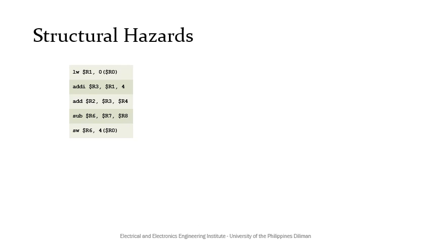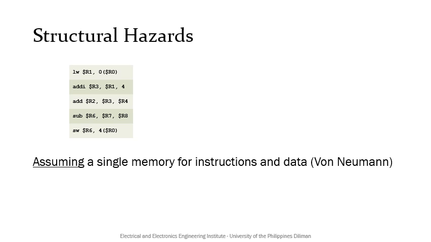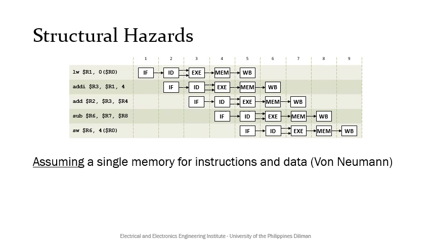Assume that the 5 instructions listed are fed into a 5-stage pipeline data path. Furthermore, assume that we are using a single memory for instructions and data. Thus, we are considering here a von Neumann processor, which is unlike the data paths we considered in the last few lectures, which are all the Harvard type. The pipeline execution of the instructions must follow the diagram shown.